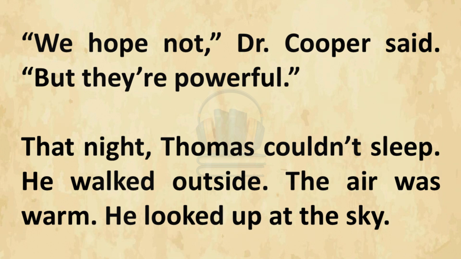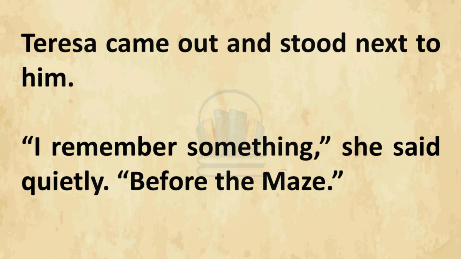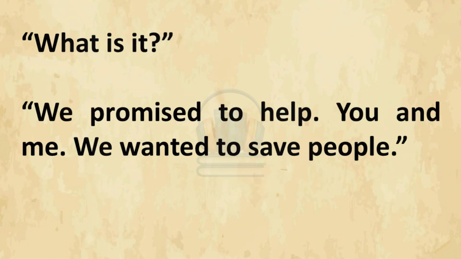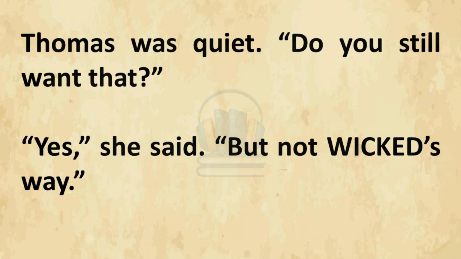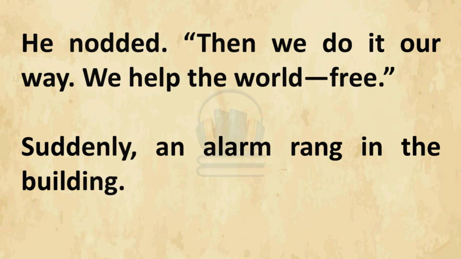He walked outside. The air was warm. He looked up at the sky. Teresa came out and stood next to him. "I remember something," she said quietly. "Before the maze." "What is it?" "We promised to help. You and me. We wanted to save people." Thomas was quiet. "Do you still want that?" "Yes," she said. "But not Wicked's way." He nodded. "Then we do it our way. We help the world, free."